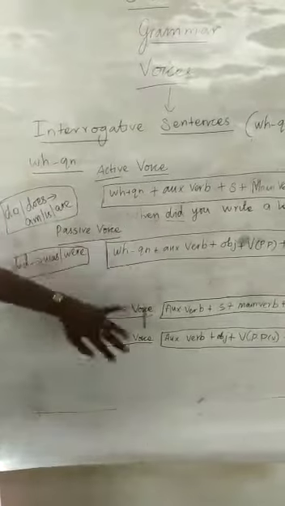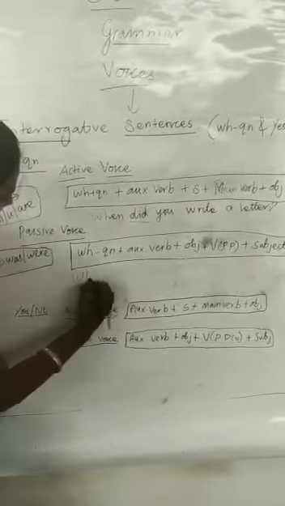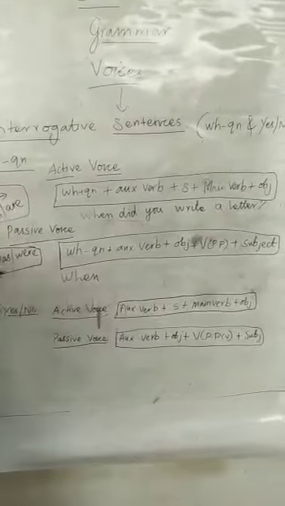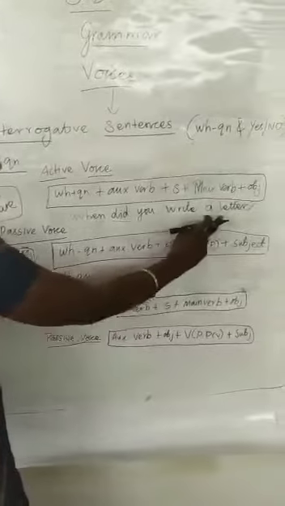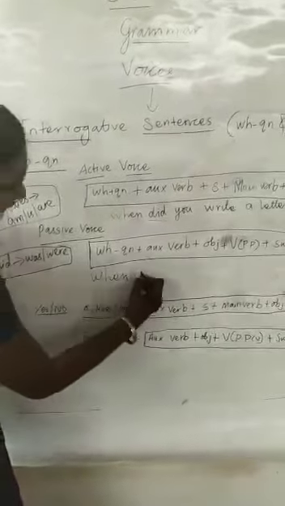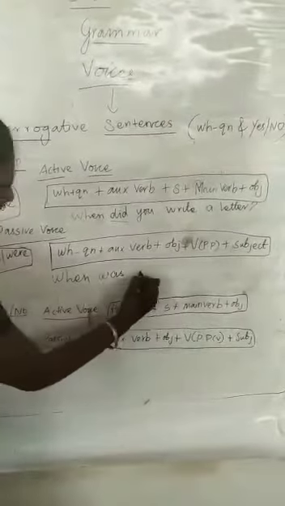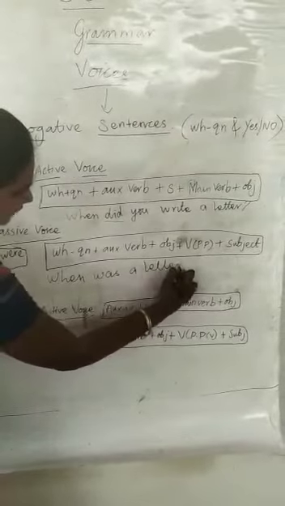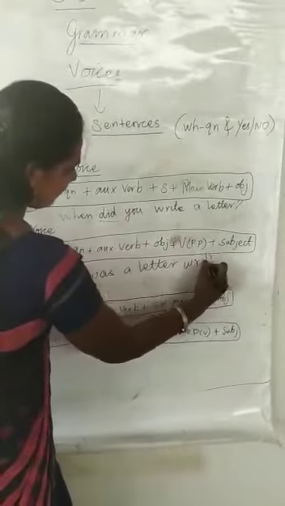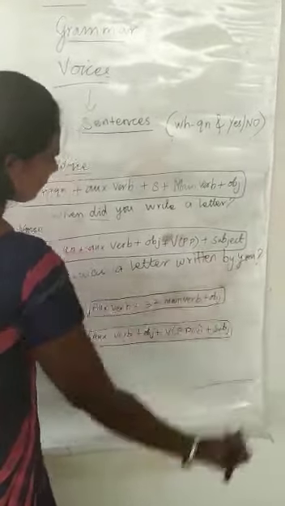Now you can change the sentence with the help of this structure. The same WH word in passive voice: when. Then what is the auxiliary verb? As I told, did means what do you write? Was or were according to the object. What is the object here? Letter. So you will take was. Auxiliary verb: was. The object: a letter. And what is the past participle of write? The main verb: written. By whom? The agent. By you. Okay, you must write the question mark.